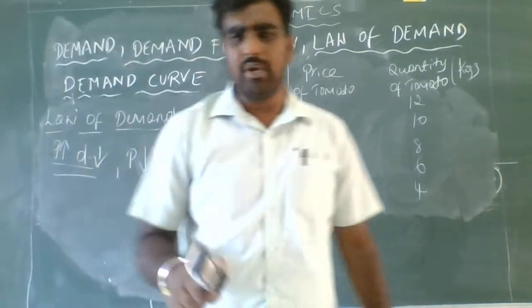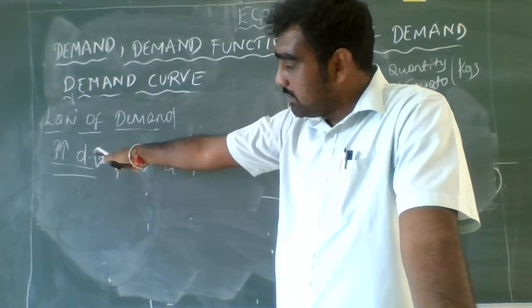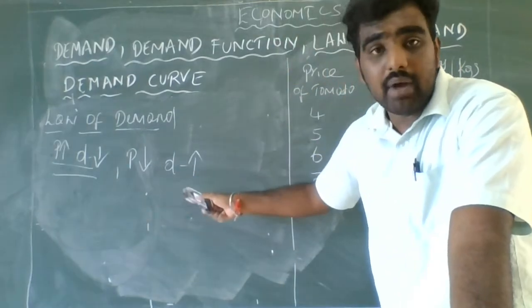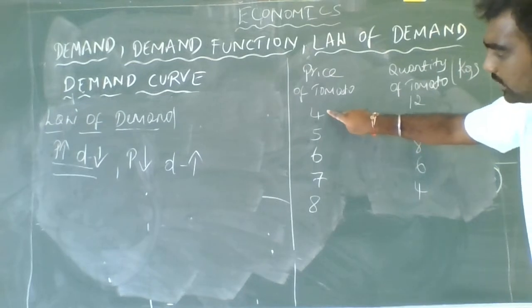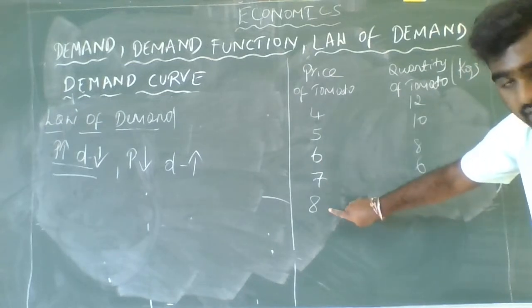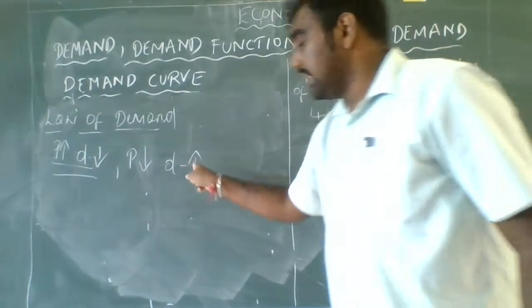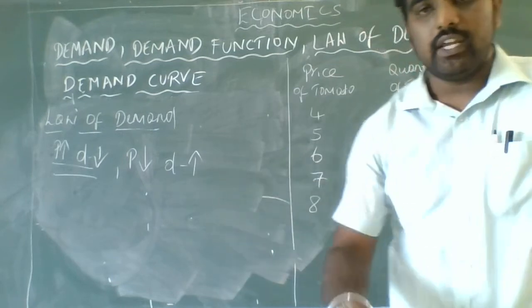Other things remaining constant, when the price of the particular good increases, the demand for that good decreases, and when the price decreases, demand increases. Here we took the example when the price increases. In the same case, if the price was decreased, the demand for the quantity of that particular good would have increased.